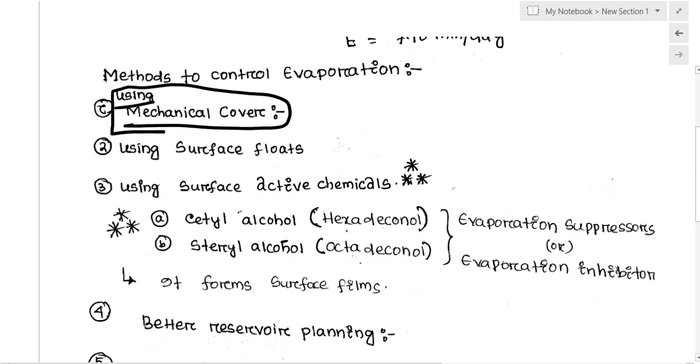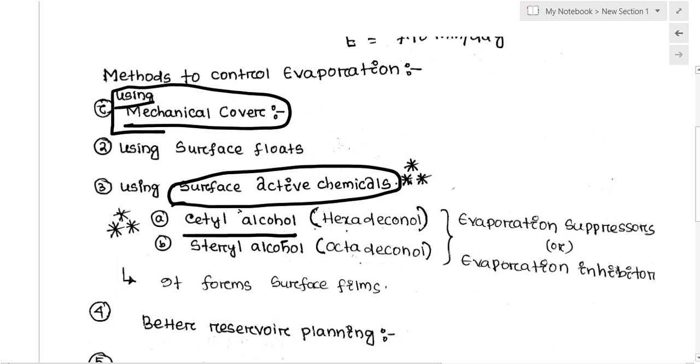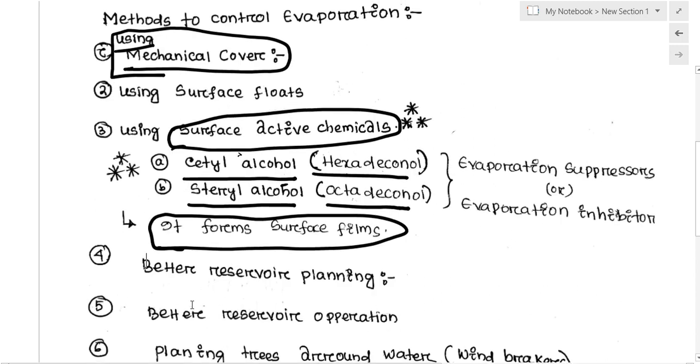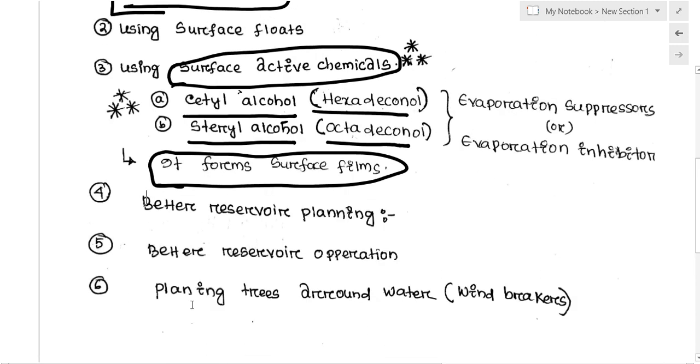Third, using some surface active chemicals, which is very important. The first one is called cetyl alcohol, that is hexadecanol, and the second one is called stearyl alcohol, that is octadecanol. These are called evaporation inhibitors or evaporation suppressors. These chemicals form a thin film on the surface of the water body, and it will minimize the evaporation loss from the water body. So you have to remember these two names: cetyl alcohol is hexadecanol and stearyl alcohol is octadecanol.